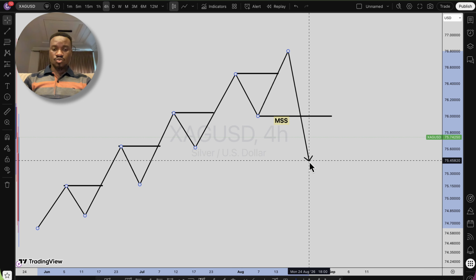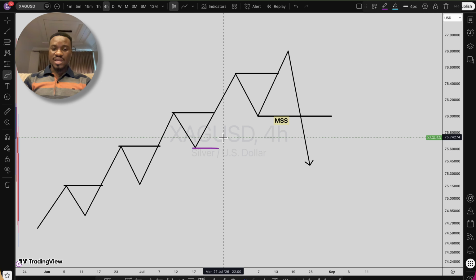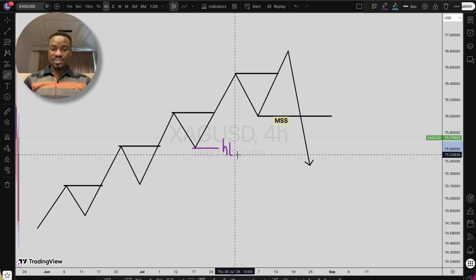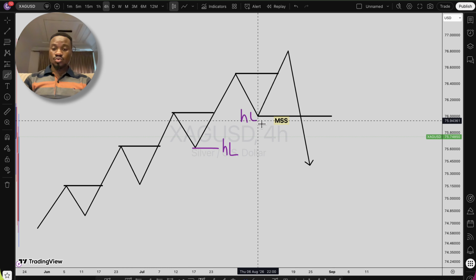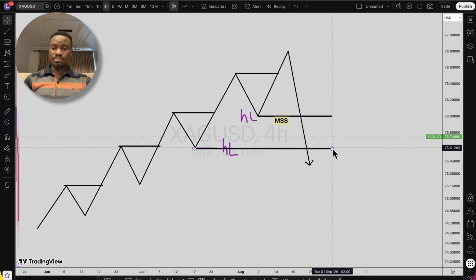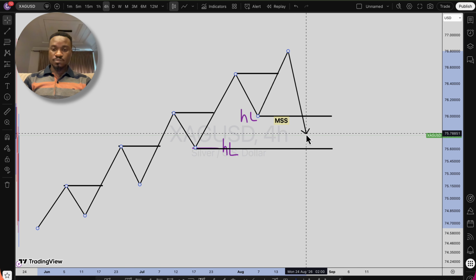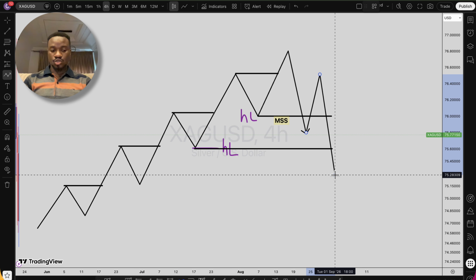Now price can either go this way and take out this previous or second higher low right here. So right here we have our higher low swings, and this is the last higher low swing price took out at this level. When price goes this way, it takes out this higher low structure. Now we can see, yes, price is showing us it's about to change, and sometimes price may not get right here. Price may stop right here and then give us what we call a pushback, and then comes back and takes out the structure right here.